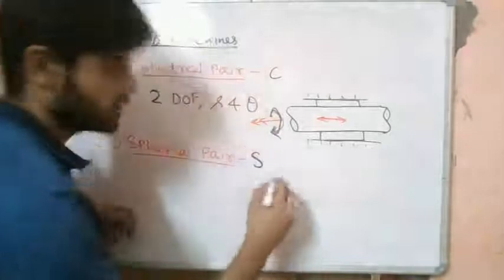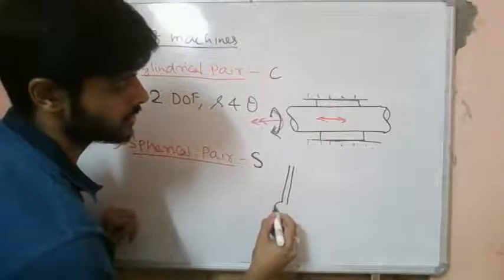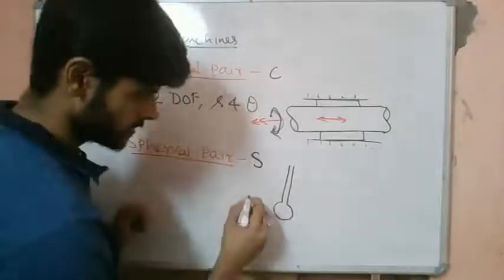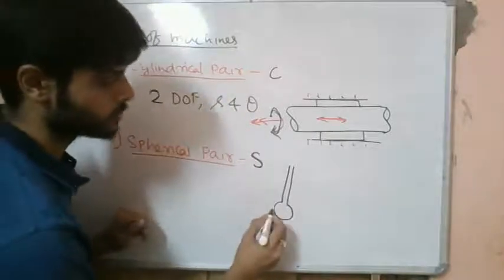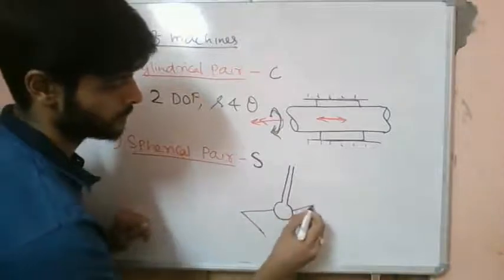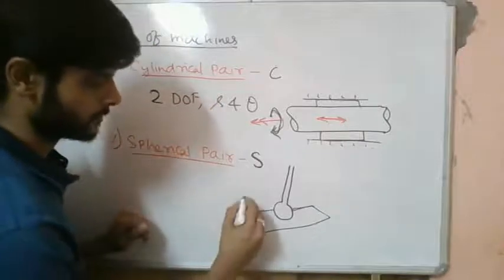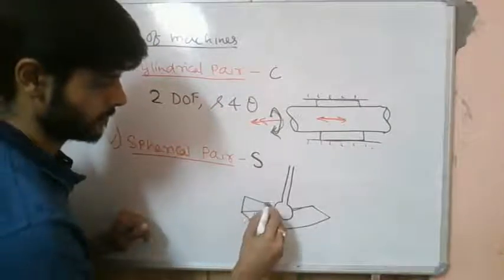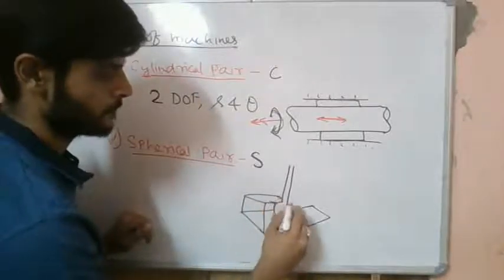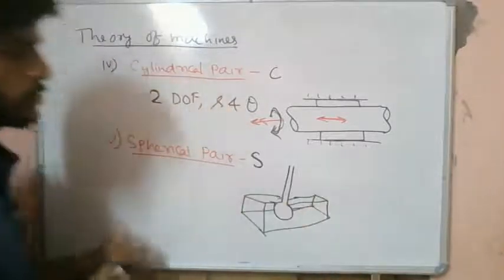Let's say we have a link like this, and we have a spherical ball attached over here, and it is kept inside some box, like this.